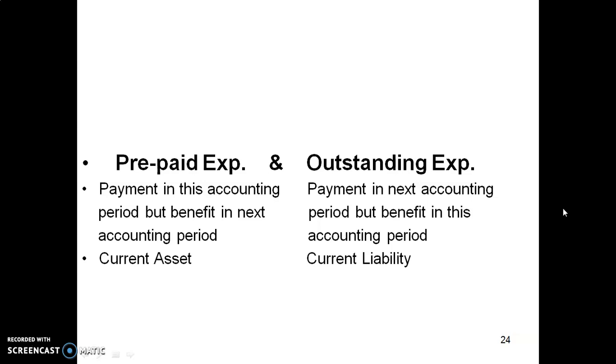Outstanding expenses, payment in next accounting period but benefit in this accounting period. This is our current liability. For example, outstanding salary, outstanding wages, etc.